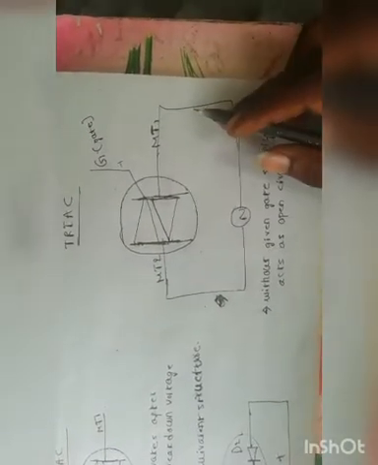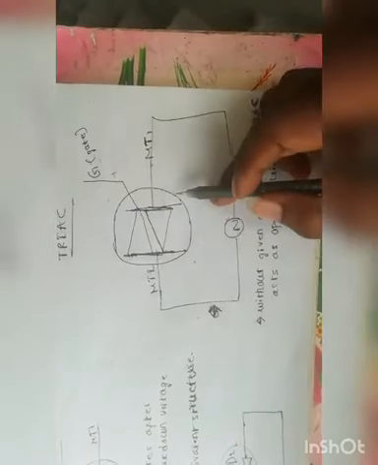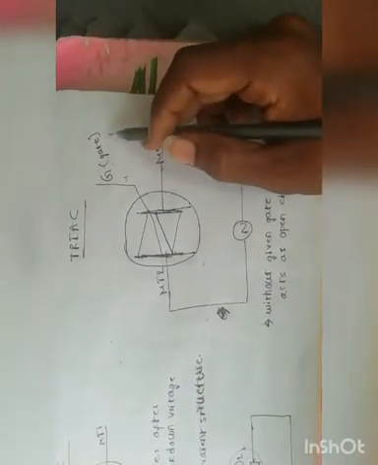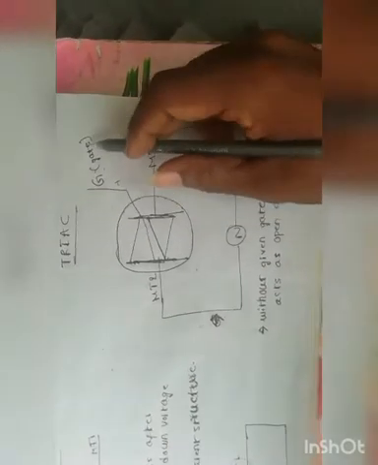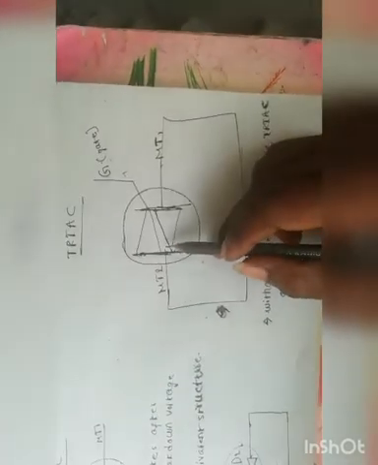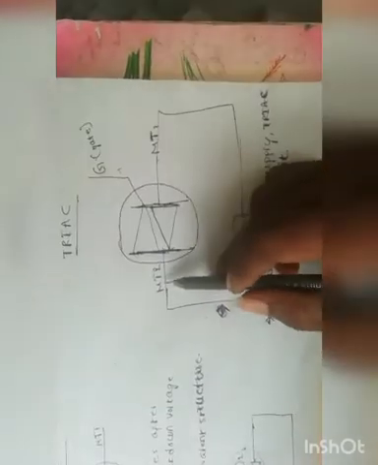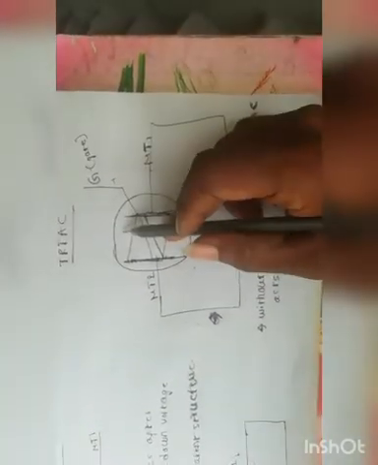So logically, initially before giving gate supply, when there is no gate supply given, a lot of resistance is present between MT1 and MT2, so it acts as an open circuit.